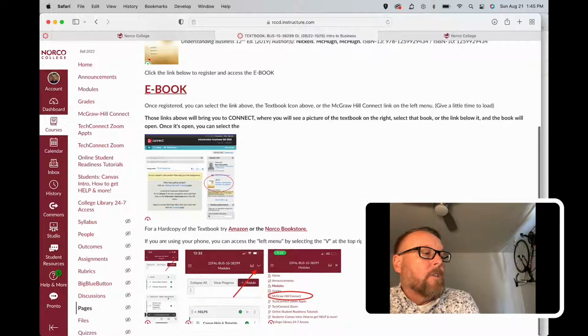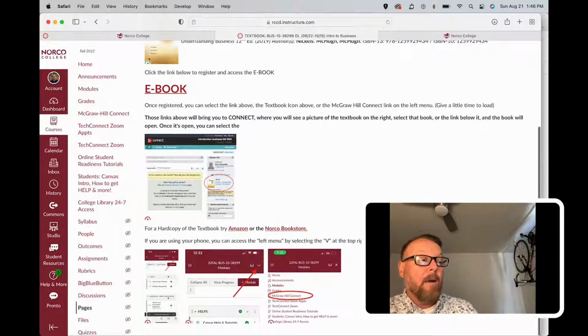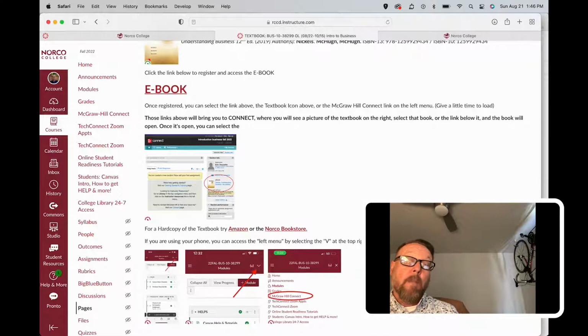If for some reason you're navigating all of this from your phone, and I know a lot of you like to use your phone, this is going to be true of any page you're on. If you're trying to find how to register for the textbook on your phone, just go to the top of any page on Canvas.